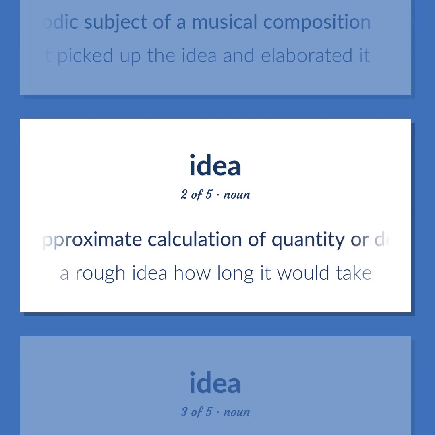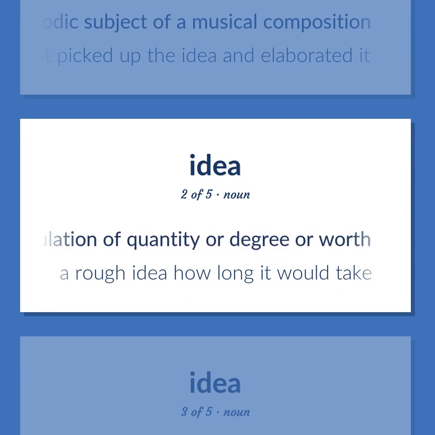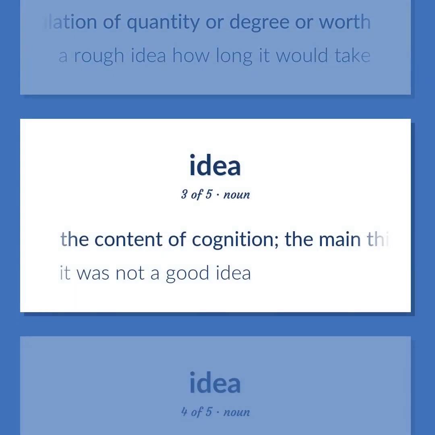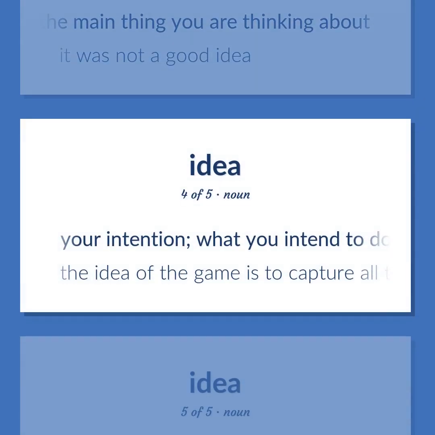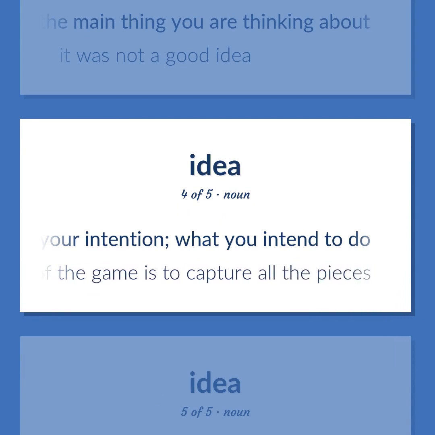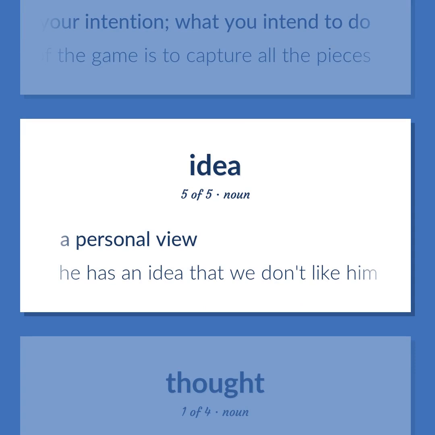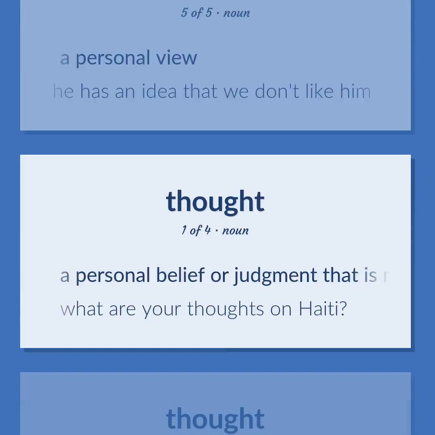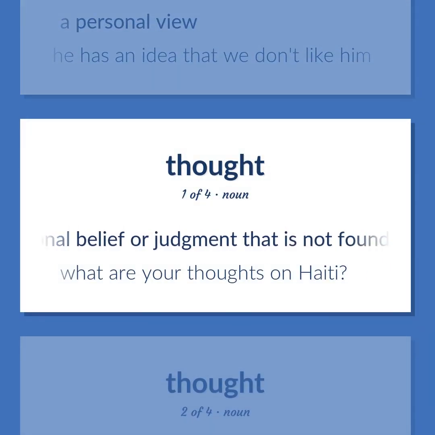An approximate calculation of quantity or degree or worth. A rough idea how long it would take. The content of cognition, the main thing you are thinking about. It was not a good idea. Your intention, what you intend to do. The idea of the game is to capture all the pieces. A personal view. He has an idea that we don't like him. A personal belief or judgment that is not founded on proof or certainty.